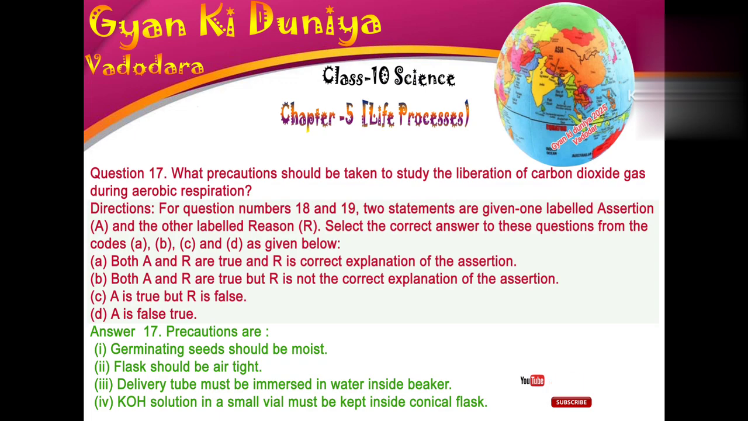Answer. Precautions are: 1. Germinating seeds should be moist. 2. Flask should be airtight. 3. Delivery tube must be immersed in water inside the beaker. 4. Solution in a small vial must be kept inside the conical flask.